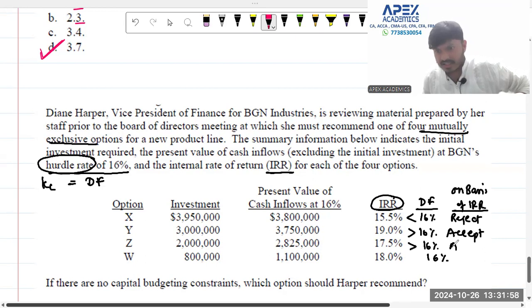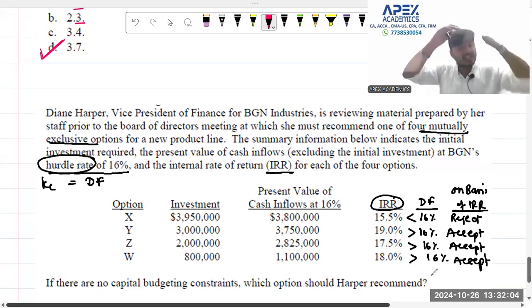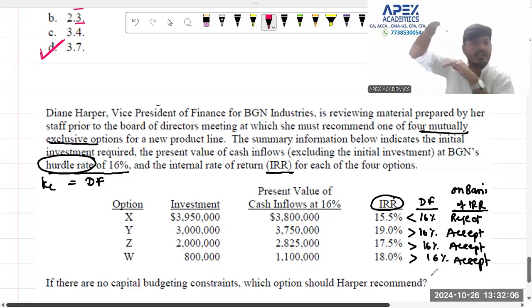Over here, IRR is greater than discounting factor, you are going to accept. Again, IRR is greater than discounting factor, you are going to accept. Again, IRR is greater than discounting factor, you are going to accept. How much more it is, that is not the question. It is more than discounting factor, you are going to accept.